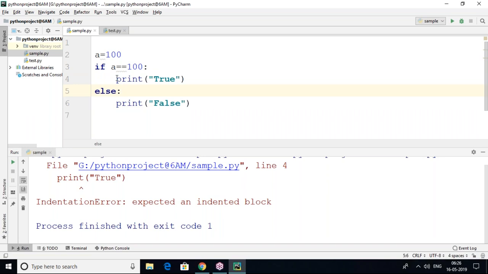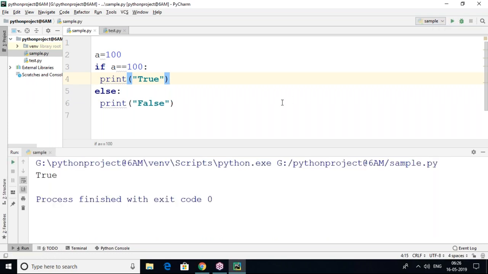Is it mandatory to give four white spaces? No. Any number of spaces you can use, but space is required. Suppose you can see one space I have given here, and one space here. It is working now. Only one white space given, so it will work, no problem at all. But why am I telling four white spaces? By default the editors accept four white spaces as an indentation. That's why I'm telling, four white spaces is called indentation. So this is called Python indentation.